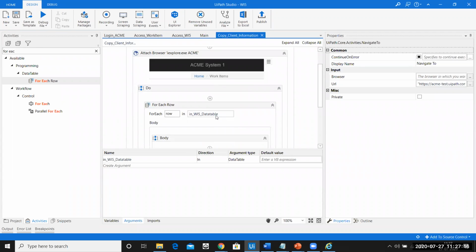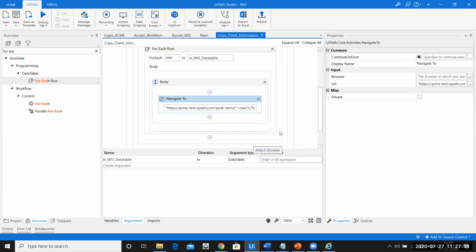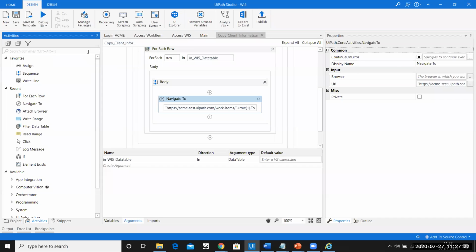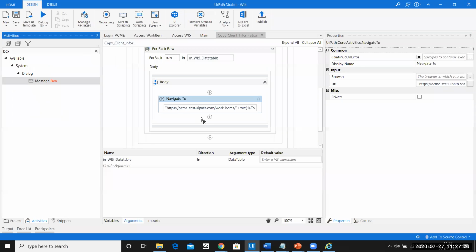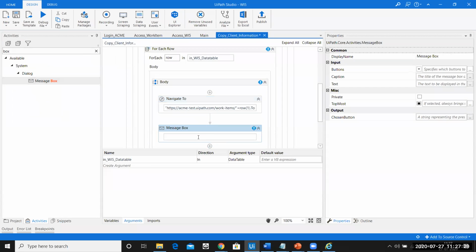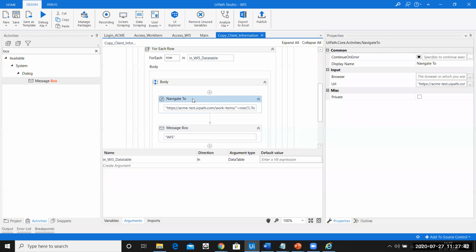So I'm just saying loop across each and every page and then navigate to this page. For the sake of simplicity, I'm going to explicitly add a message box here in between and just type a message here. That's it. I'll say this is the WI element. I don't need to print anything; I just want to display a message so that I can distinguish whether each and every page is opening up or not. Okay, things are done.